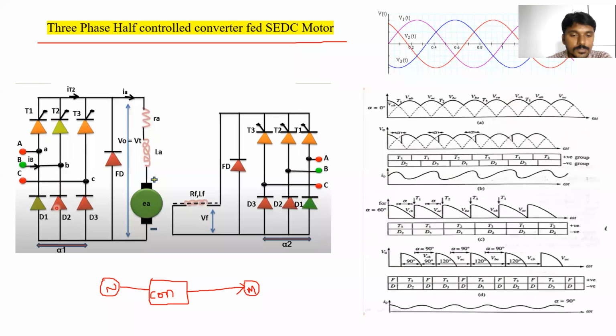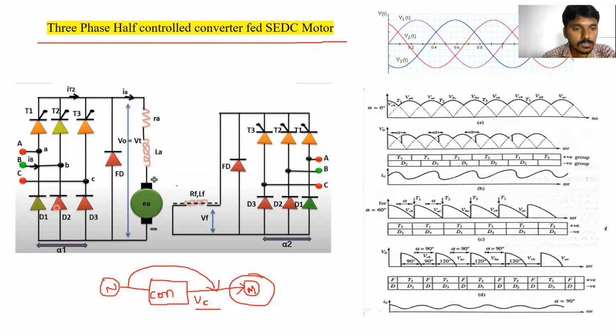Okay, we are using the converter here for converting the AC to DC and for controlling the voltage. Whenever voltage is controlled, the speed of this motor is controlled. So what is the meaning of this title? The speed of the separately excited DC motor is controlled through the three-phase half controlled converter. That is the meaning of this title.